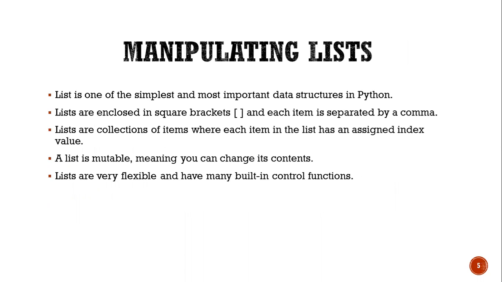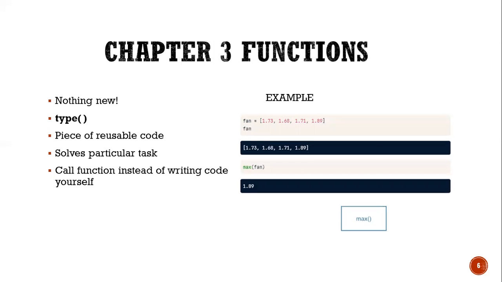Manipulating lists. A list is one of the simplest and most important data structures in Python. Lists are enclosed in square brackets and each item is separated by a comma. A list is a collection of items where each item has an assigned index value. A list is mutable, meaning you can change its contents, and lists are very flexible and have many built-in functions.